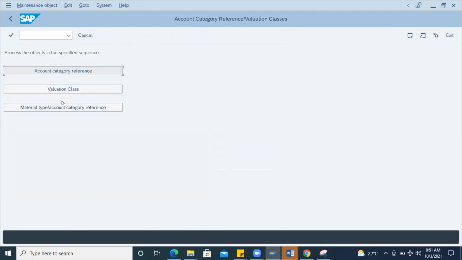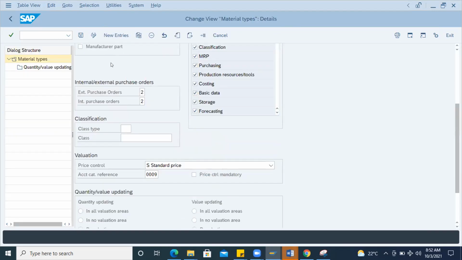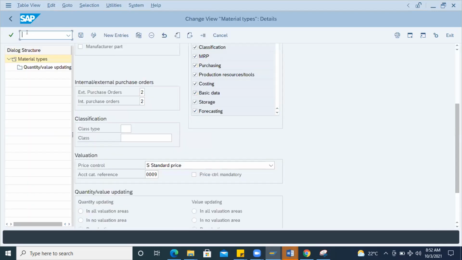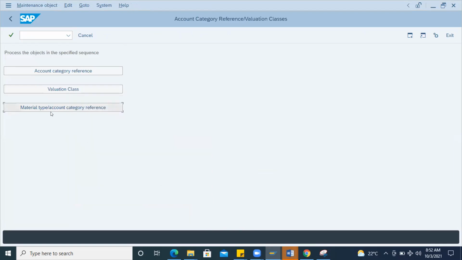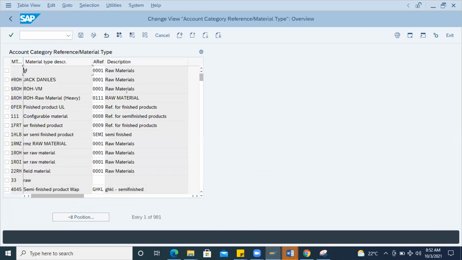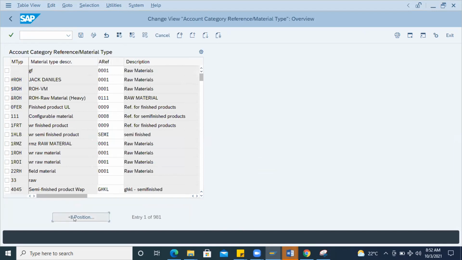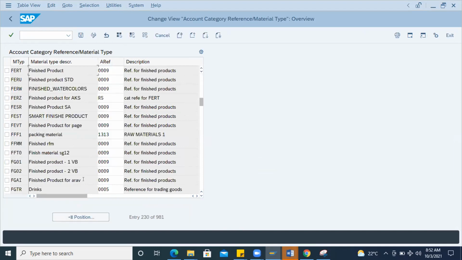Now how can this be linked? Material type and account reference categories, how exactly are they linked? Already I opened OMS2 here, so it is not allowing me to change. If I close this OMS2 screen, click cancel, and click here, now it is opening. You will be in editable mode. Here FERT and this valuation class got maintained.